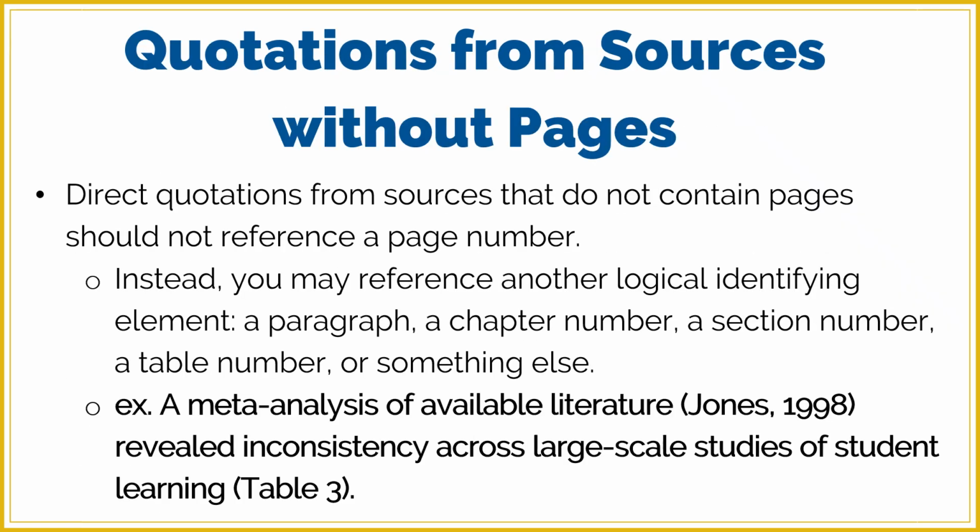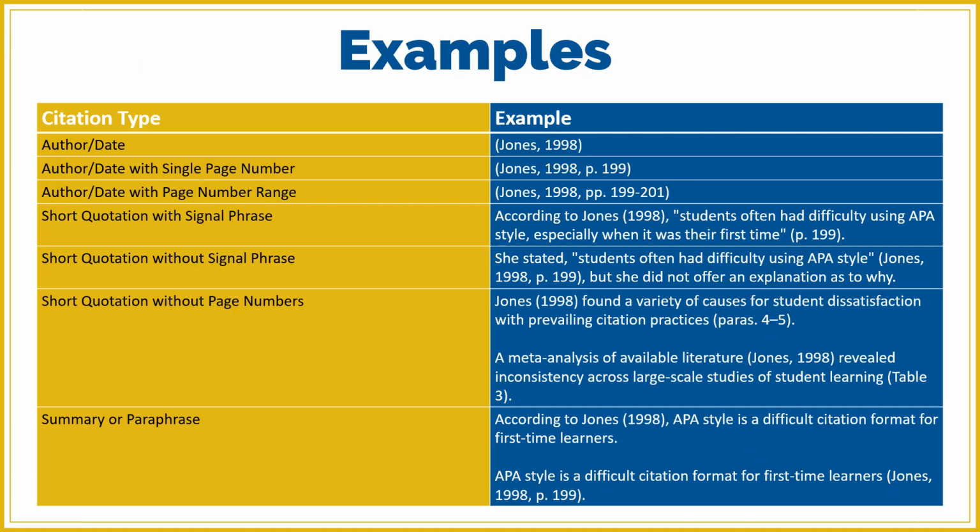If the source you are quoting from does not have page numbers, you may reference a different identifying element, such as paragraphs, chapter numbers, line numbers, section numbers, a table number, or anything else that could help in identifying the location of the quote. Here is a list of examples of citations for all the forms of short quotations. Please refer to this portion of the video for a quick look at the general style you'll need to use.